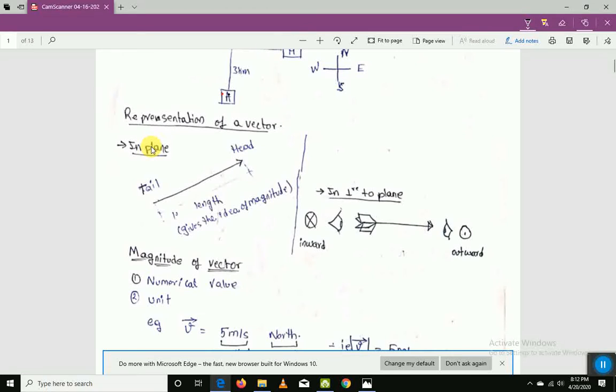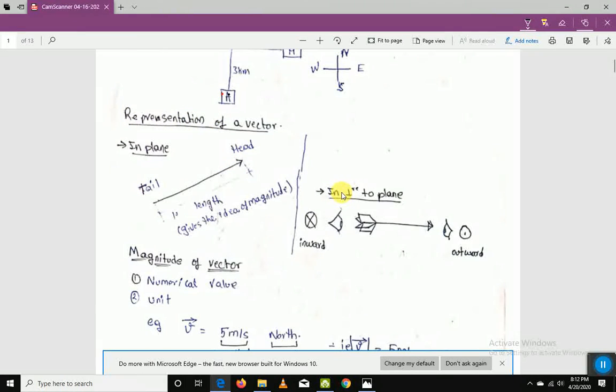In a plane, the vector is represented in this fashion. The length of the vector denotes the magnitude, and the arrow, towards which it's showing, gives the idea of that particular direction. So both magnitude and direction are shown in this fashion in a plane, where this end portion is called the tail, and the one at the sharp corner is called the head.